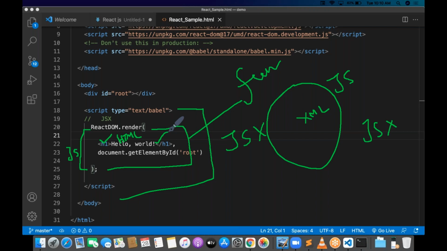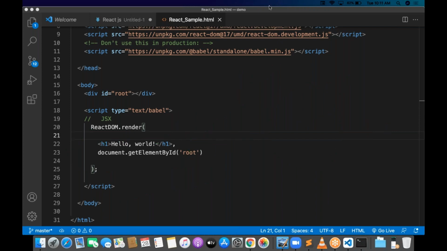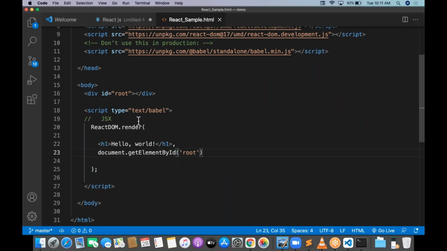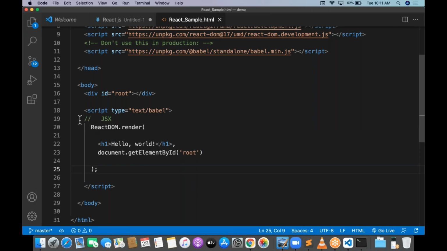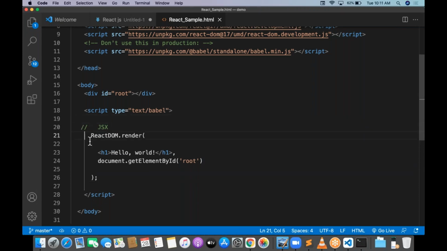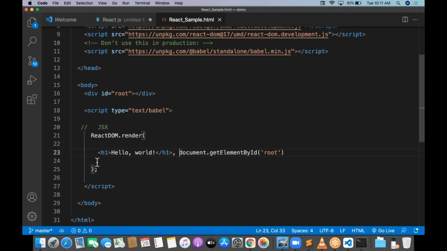This is the React component. We are going to be taking one React component on top of the root. Okay, don't get confused about it. You will slowly understand all these things. We are writing the script type text/babel. Inside Babel is nothing but JSX. Okay, React DOM.render is the JavaScript function. Inside the JavaScript function, we have two things, and this has two parameters.